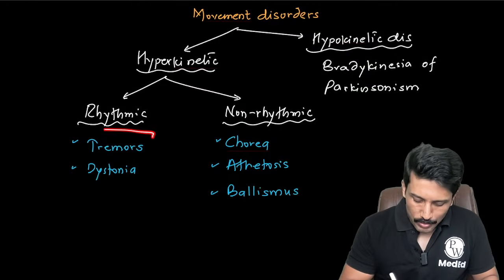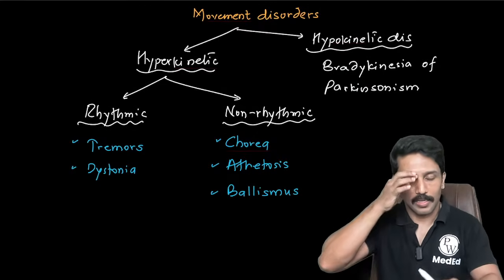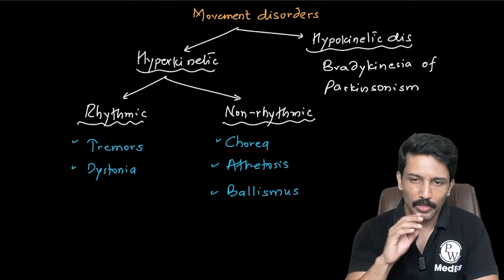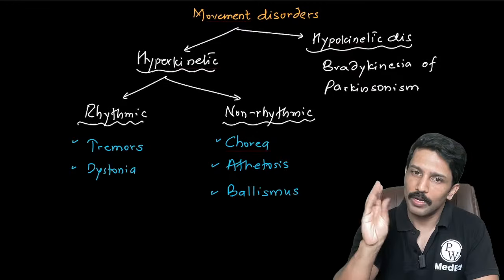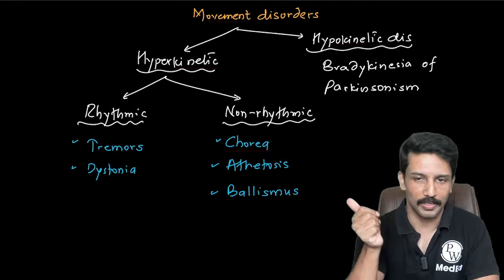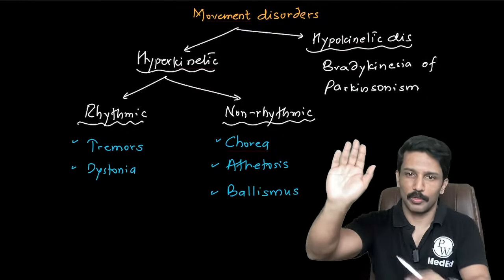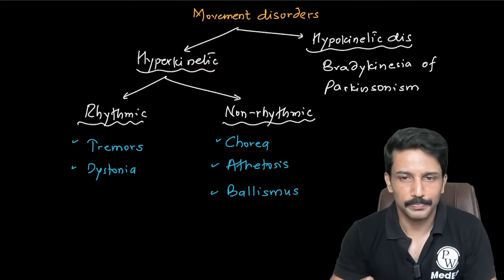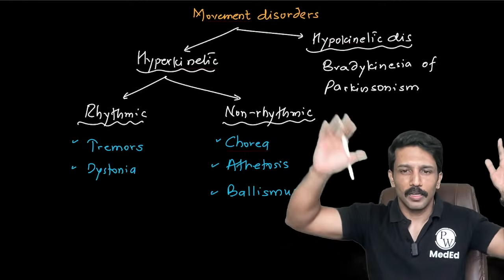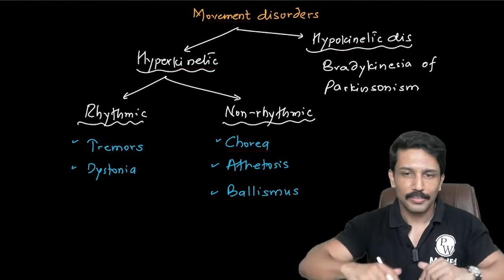Now it's pretty easy to describe the rhythmic movement disorders, because the same movement keeps recurring again and again, and we can compare it to some day-to-day event. For example, the Parkinson disease tremor we call a pill-rolling tremor, because it looks like the patient is holding a pill between the thumb and other fingers and rolling it. The hepatic encephalopathy tremor we call a flapping tremor, because it looks like the flapping of the wings of a bird. The postural tremor that we get in patients with Wilson's disease looks like the beating of the wings of a bird, so we call it a wing-beating tremor.